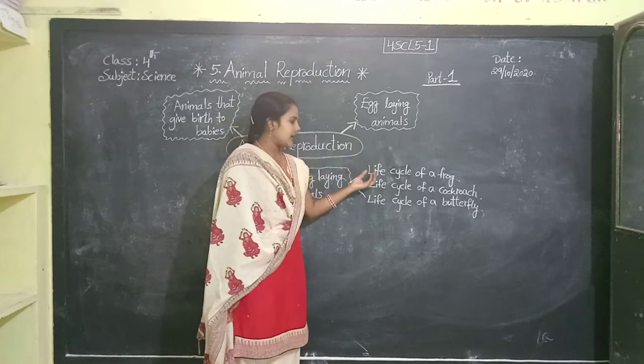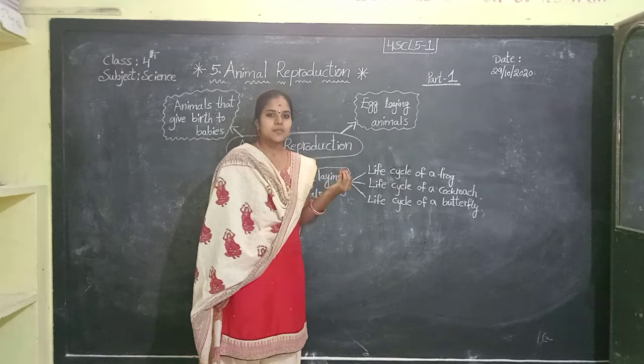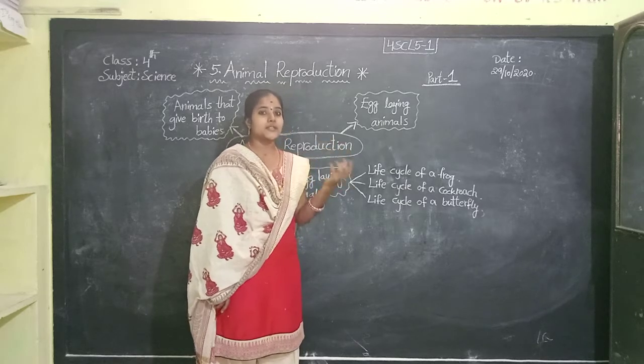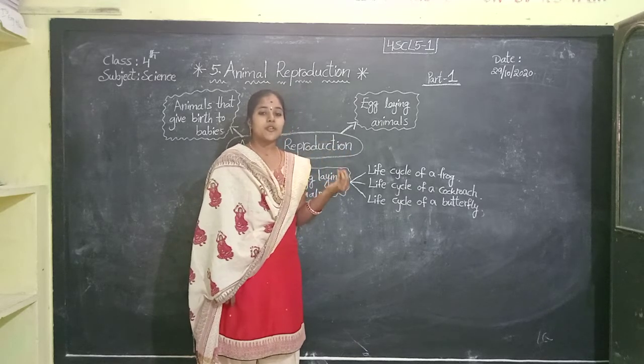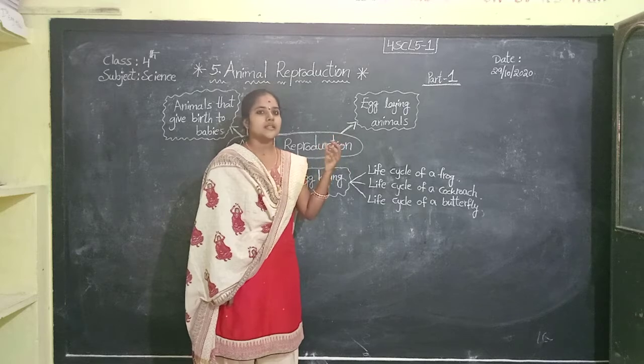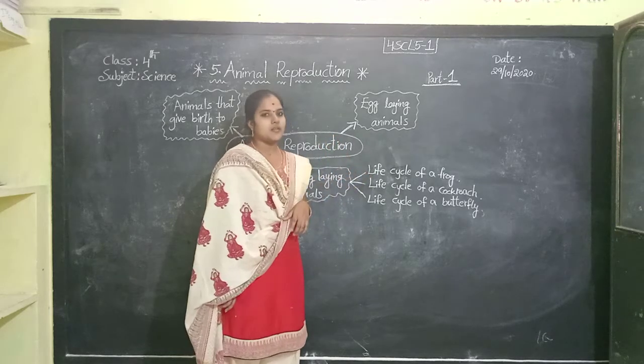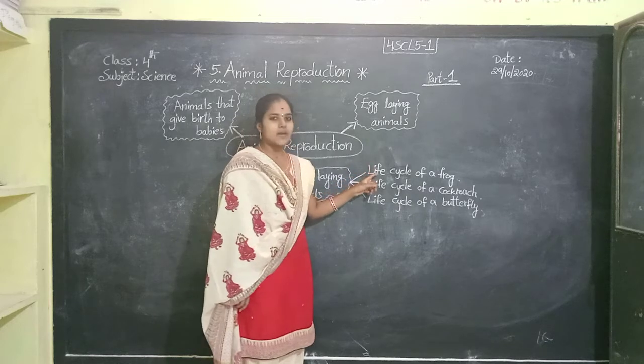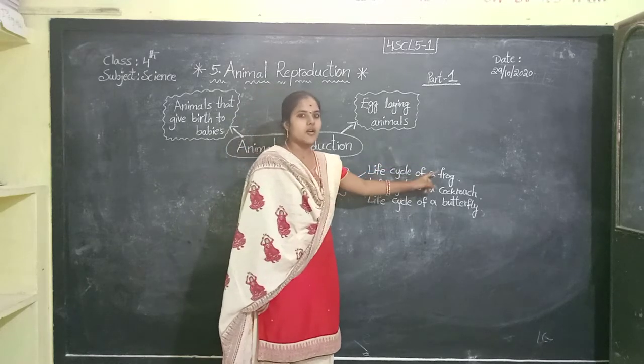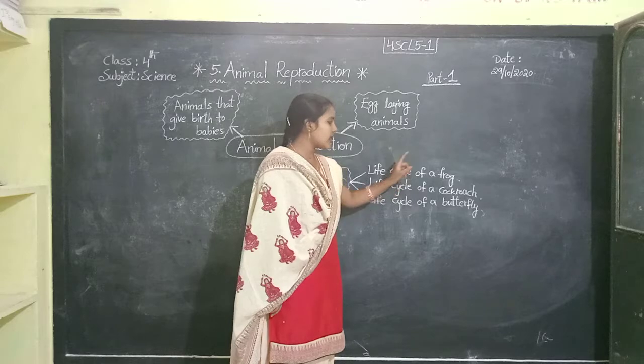The frog lays eggs. Eggs pass through a number of stages of development before becoming an adult frog. The stages are together called the life cycle. Okay, children. First of all, we will learn about the life cycle of a frog.